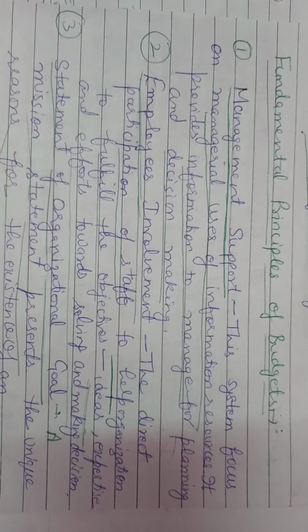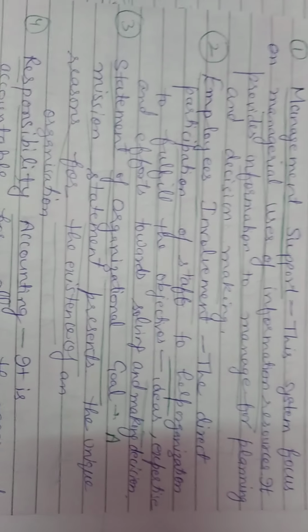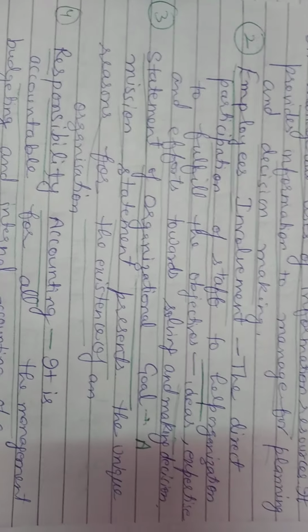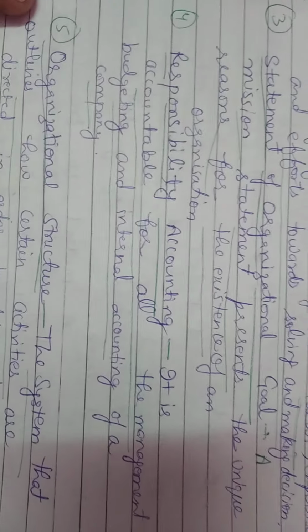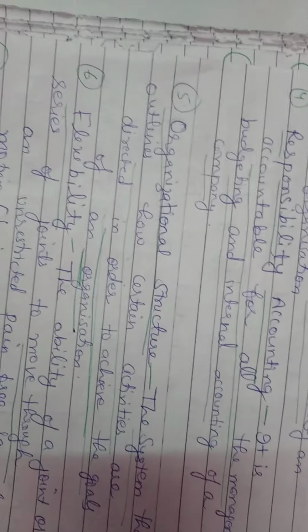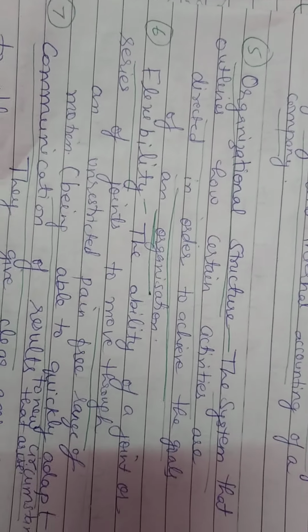Number 1, management support. Number 2, employee involvement. Number 3, statement of organizational goal. Number 4, responsibility accounting. Number 5, organizational structure. Number 6, flexibility. Number 7, communication of results.